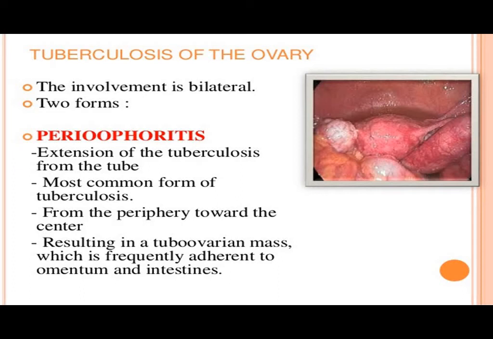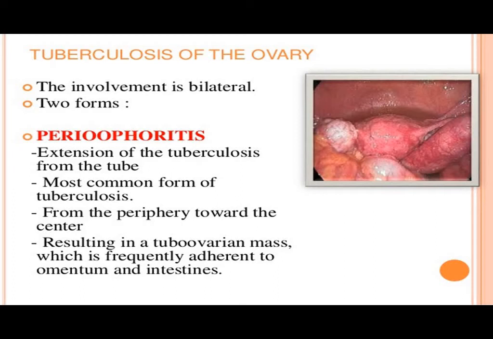In this figure you can see the diagram. Here the fallopian tubes are affected, and then the ovaries are affected, from the periphery towards the center. That is the most common form: the peripheral part of the ovary is first affected, and then the central part.